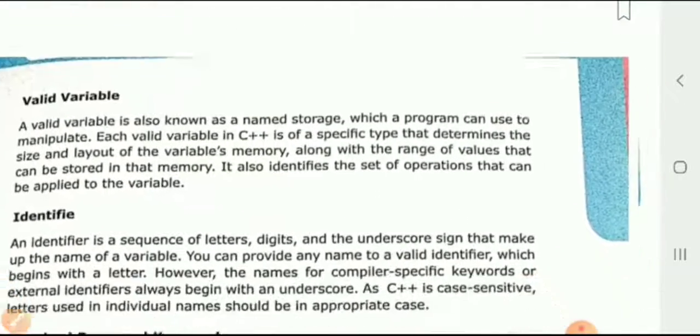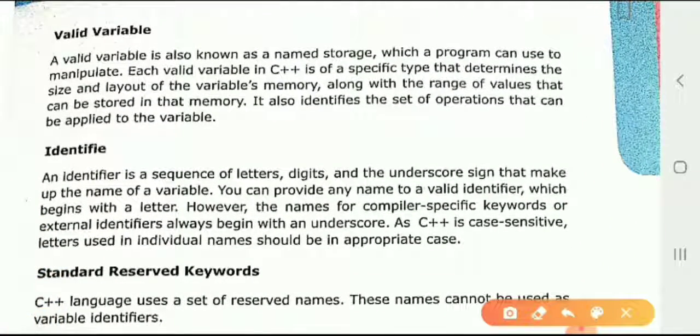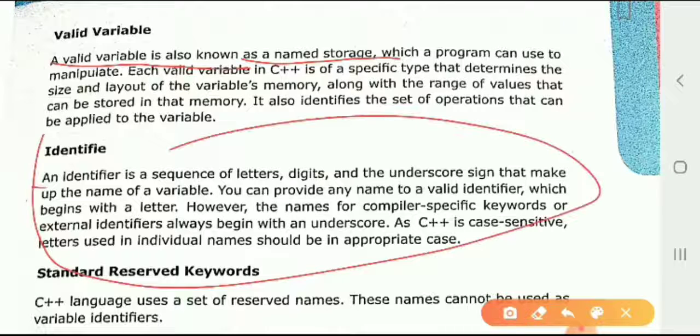Next, a value variable and an identifier. A value variable is also known as named storage. Okay, that is called a value variable. We can store by a valid name. By a single name you cannot declare two variables; we have to separate them. Identifier means a sequence of letters, digits and underscore that makes the name of the variable. We can name the variable using these kinds of things: letters, digits and underscore.